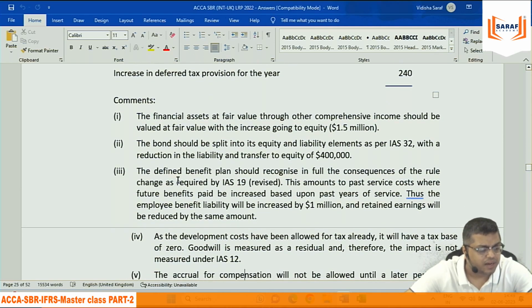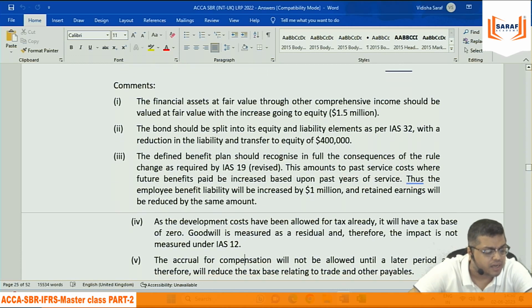Then the comments: the financial assets at fair value through other comprehensive income should be valued at fair value with the increase going to equity. That's just a brief explanation. The bonds should be split into equity and debt elements with a reduction in the liability and transfer to equity. The defined benefit plan should recognize in full the consequence of Ind AS 19. This amounts to past service cost, where future benefits paid are increased based upon past service. Thus the employee benefits liability will increase and 1 million will reduce your retained earning.